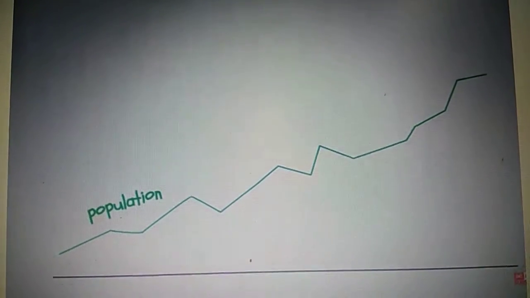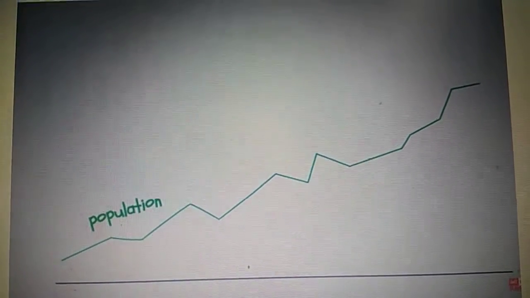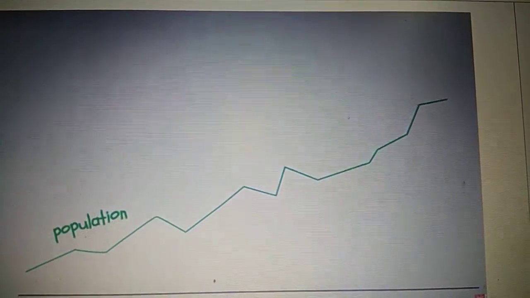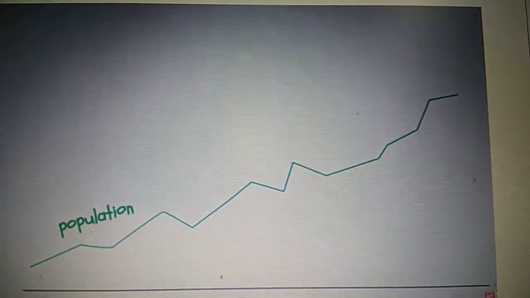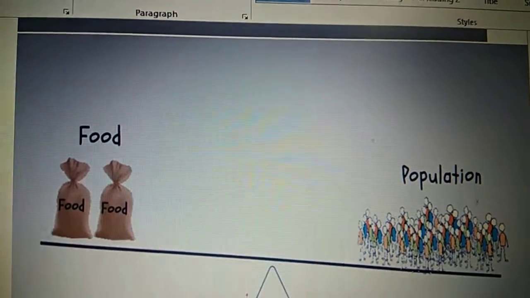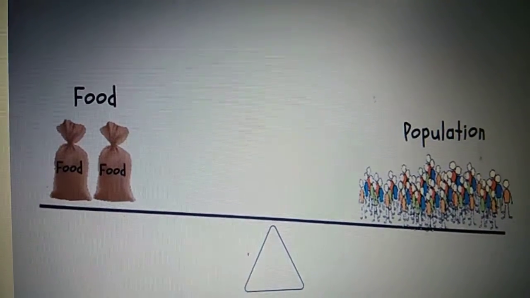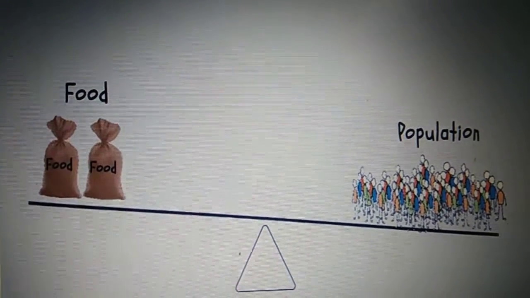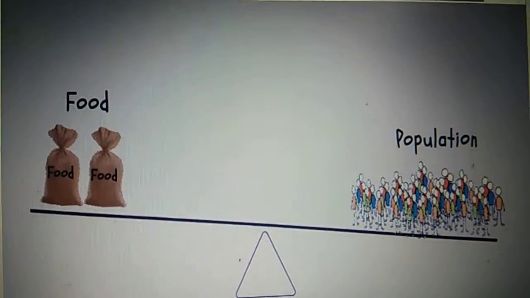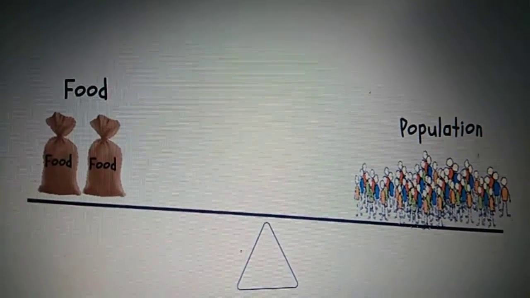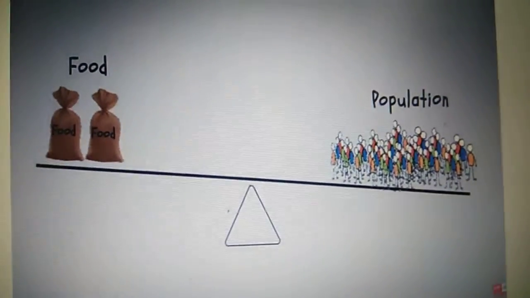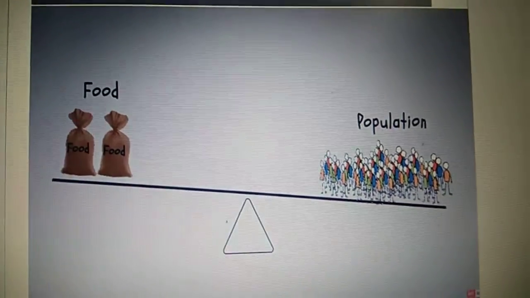So if you see in the early stages, the population is growing steadily and slowly, but later on it has increased by leaps and bounds. So what were the reasons for this? Let us look into it. Children, for a long time, the population was growing steadily and slowly. This was because a large number of babies were born, but most of them died due to no proper health facilities and no sufficient food, and that is why you can see the population is decreasing. So here I have shown you a balance where due to shortage of food, the population is decreasing.